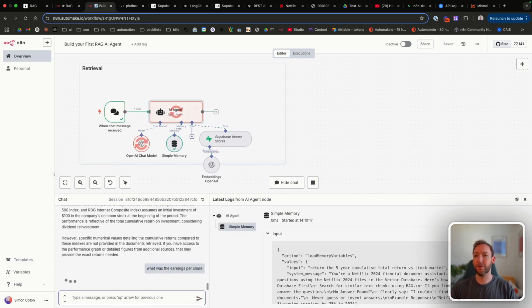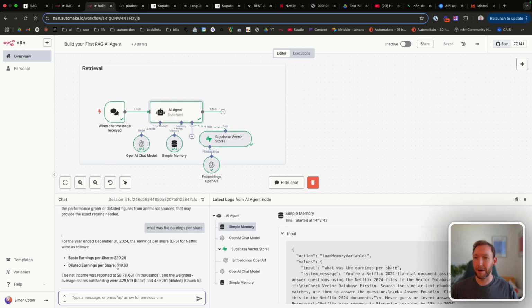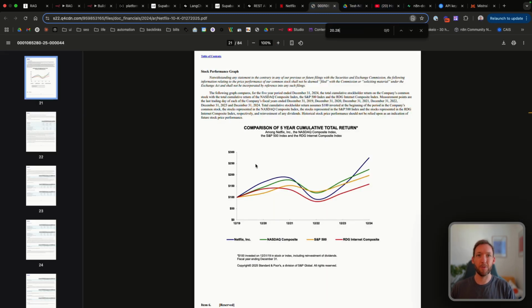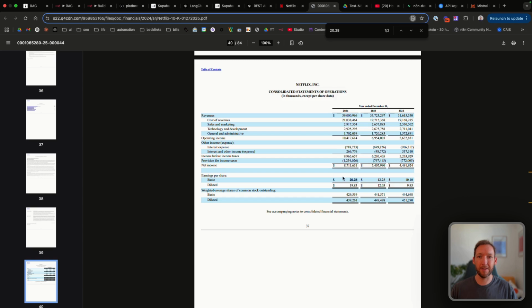Let's ask it another question. What was the earnings per share? And we can see it's got a basic earnings per share of 20.28. Let's go back into the document. It's always worth checking something like this. And we've got the basic earnings per share from page 40, 20.28.